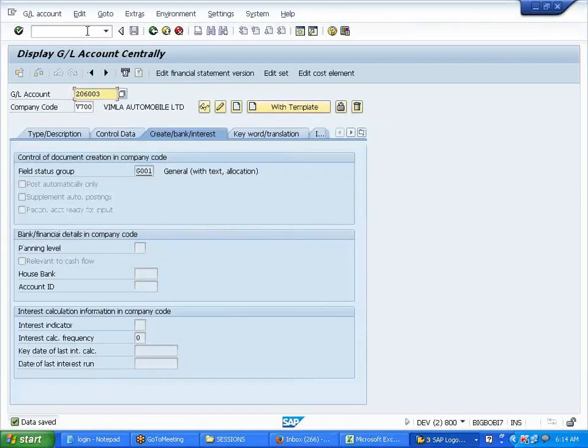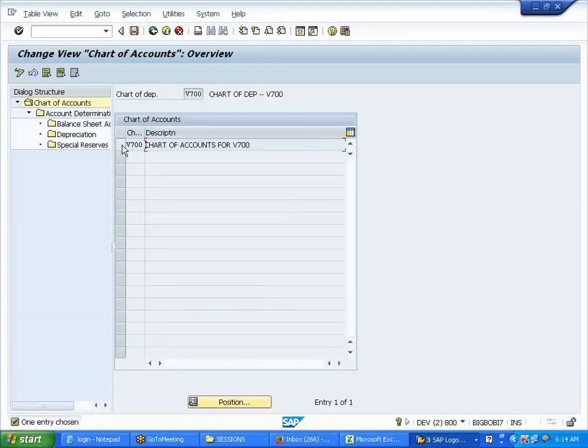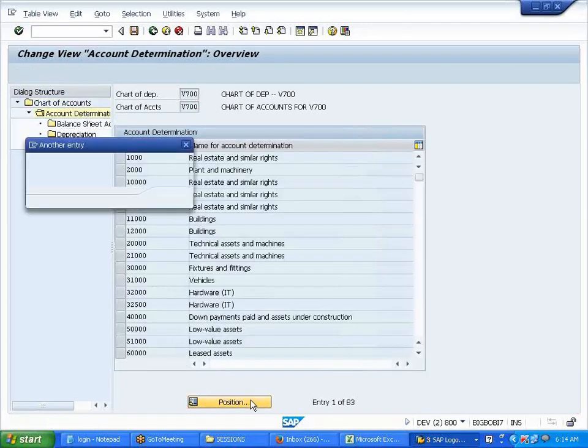This account needs to be updated in the, what's the transaction code for the link between FI and asset accounting? The integration point. AO90. Right.